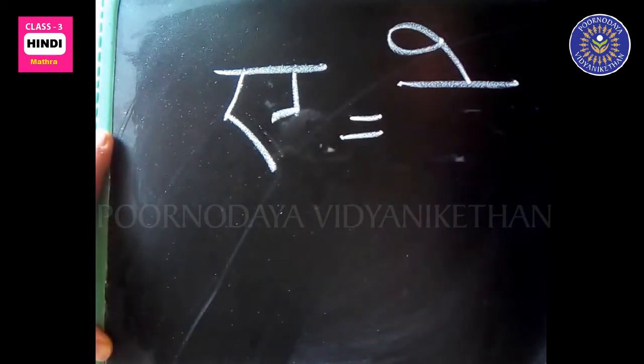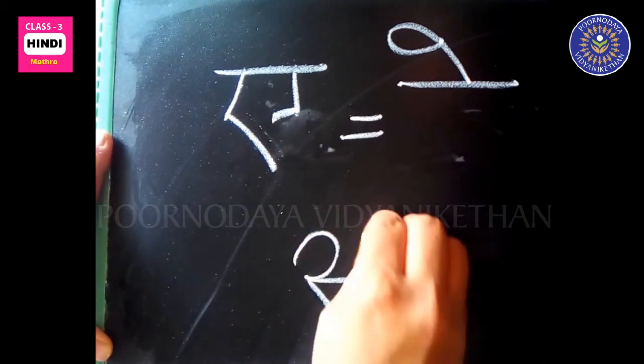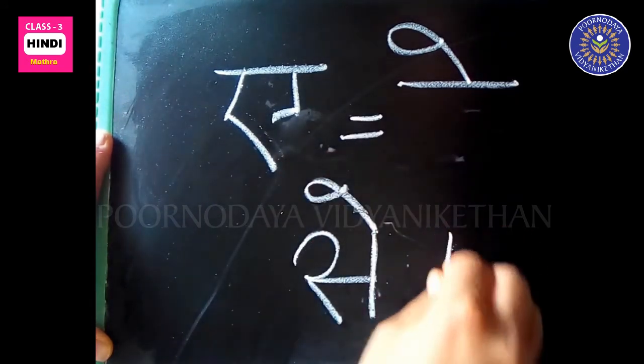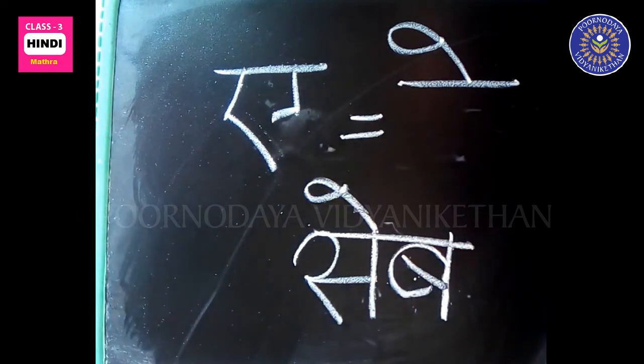A matra is one flag above the sleeping line, like sab above sa. Sab.